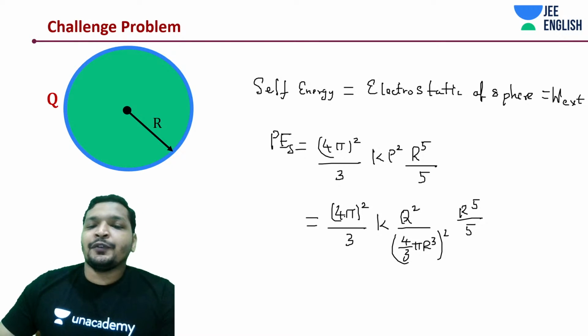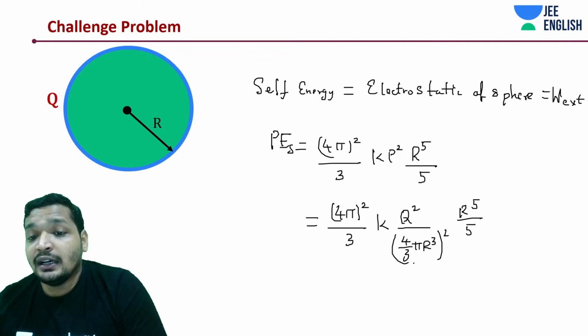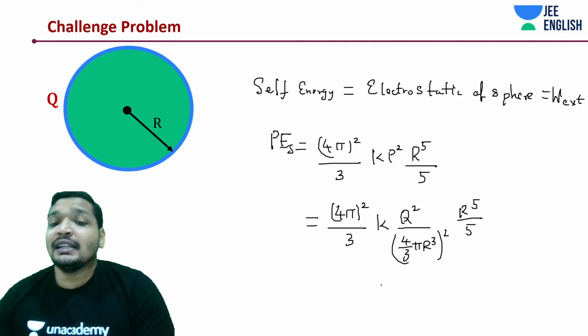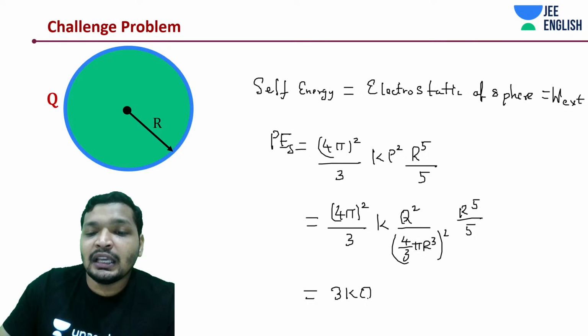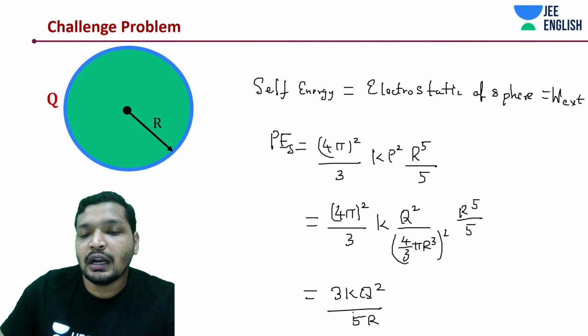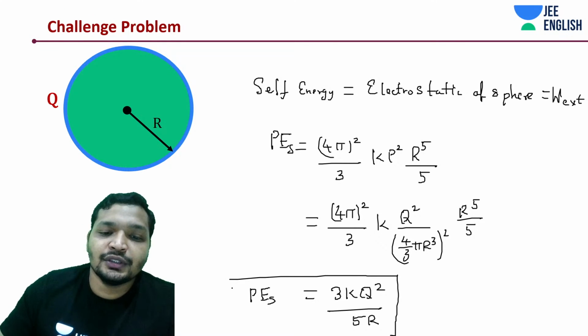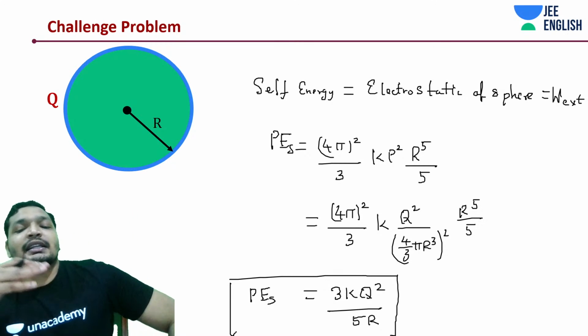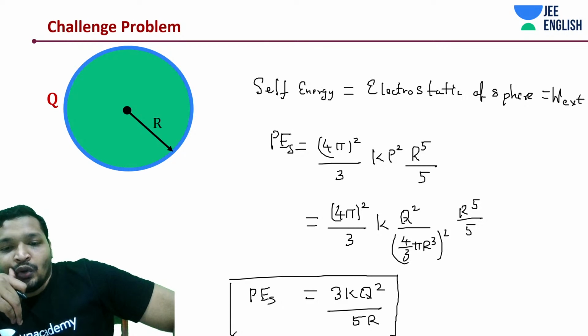Solve this. Why did I keep this 4 pi square just that way? It will ultimately get cancelled. I know that. And there would be a 3, so one 3 would get cancelled and you would have only one 3. So this would come out to be 3kq square by 5R. This is something that you want to remember. As the radius increases in this charge distribution, your potential energy decreases. And is this greater than kq square by R? No, less than that. Think about it carefully.